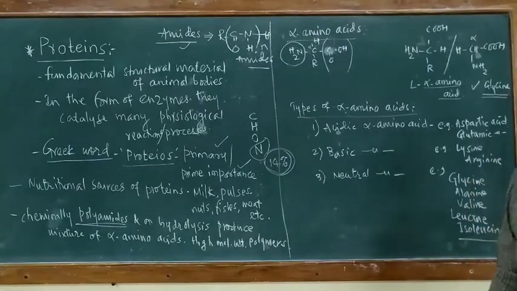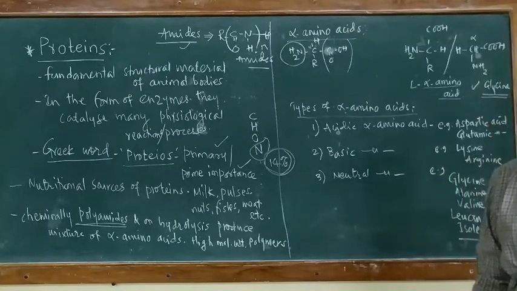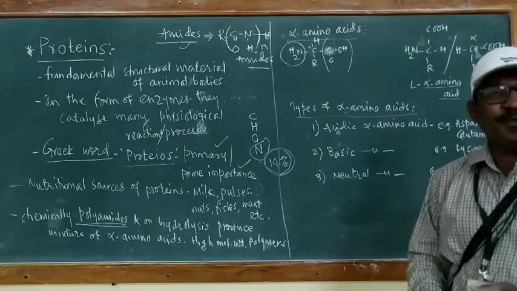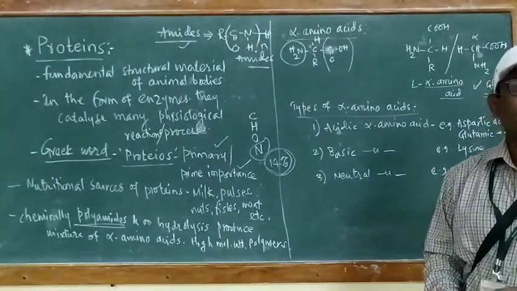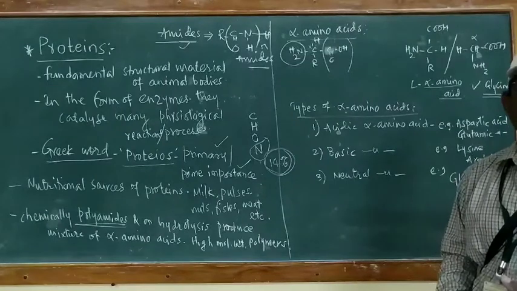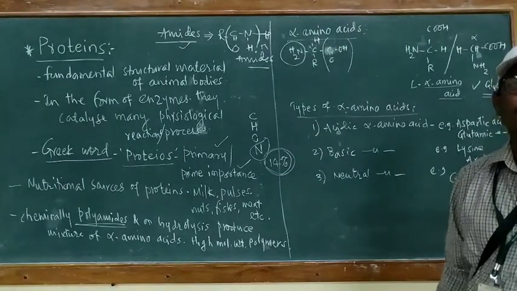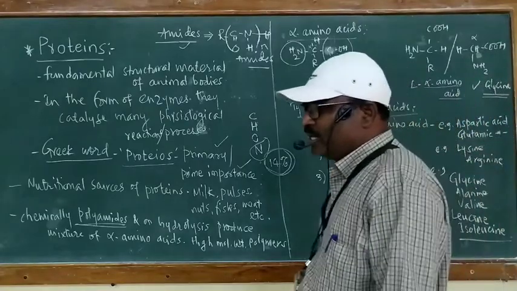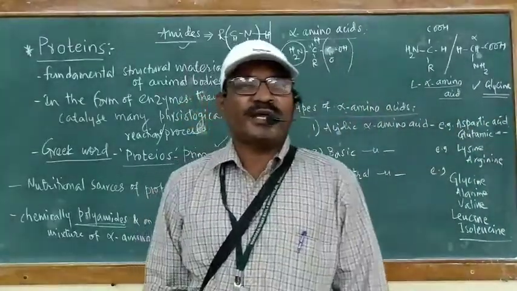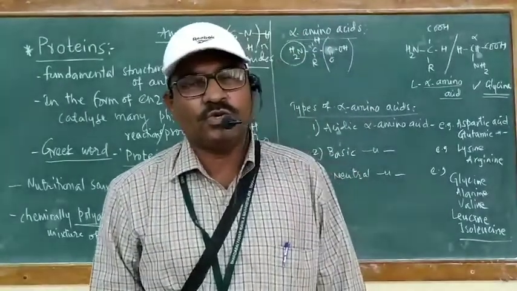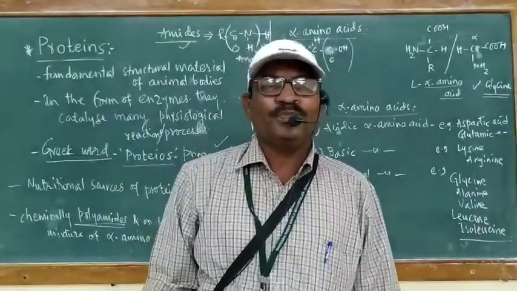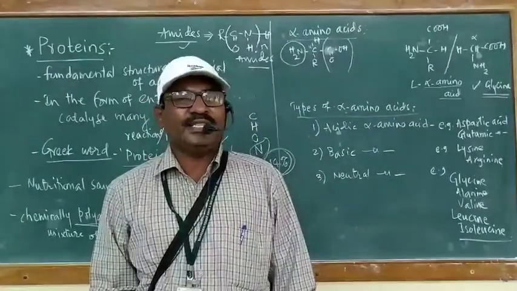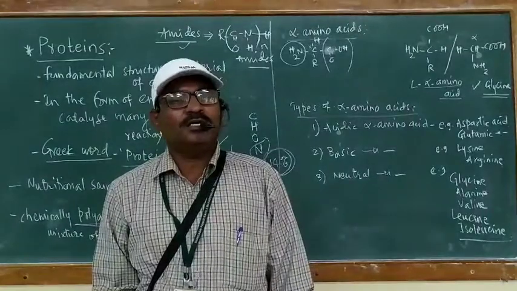Except this glycine, other alpha amino acids contain a chiral carbon. Hence, these alpha amino acids are optically active, and an optically active compound may occur in dextro form or levo form. If it rotates the plane of plane polarized light to the right hand side, we call it dextro, small d or plus sign. If it rotates the plane of plane polarized light to the left hand side, it is called levo, small l or minus